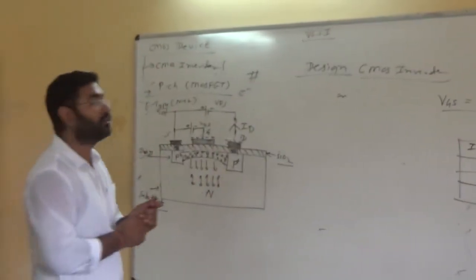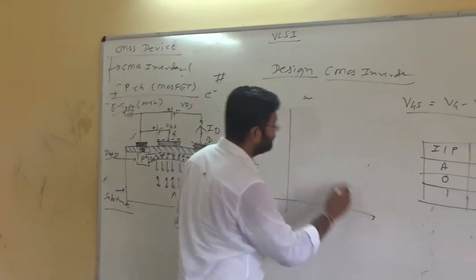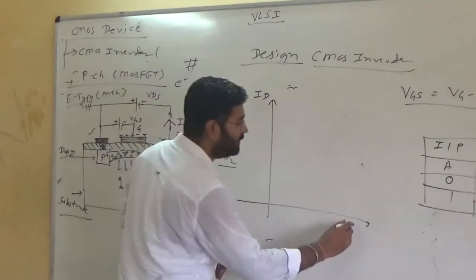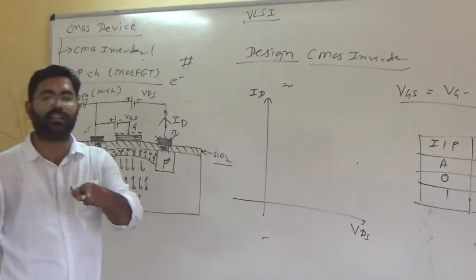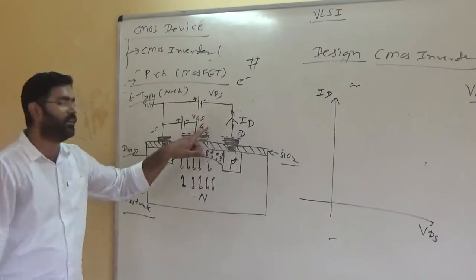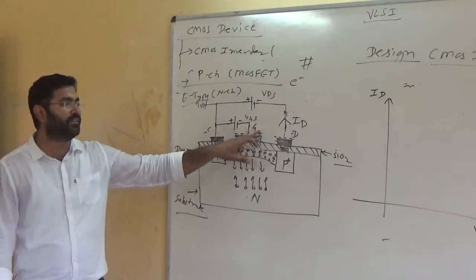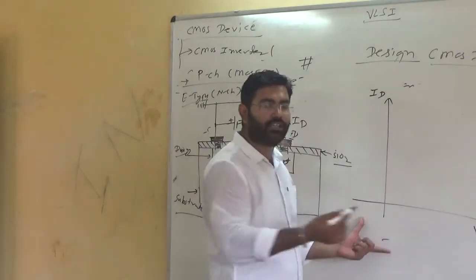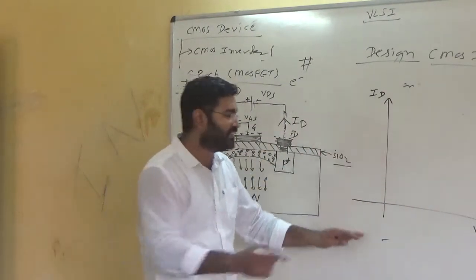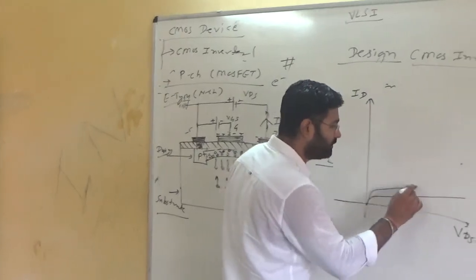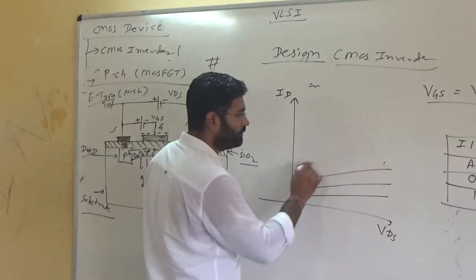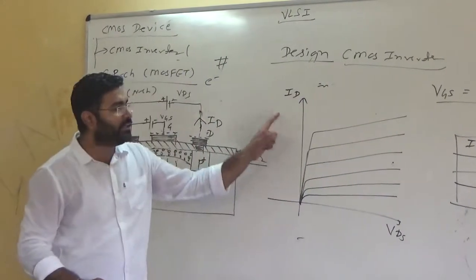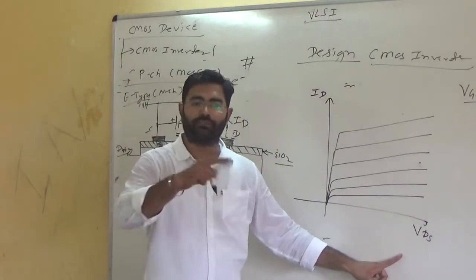To understand this topic, go through the ID-VDS relationship, the relationship between ID and VDS of the MOSFET, with constant VGS. You are giving only VGS, and let's suppose VDS is 0 volt. Practically, in your EDC lab you have done this, I think. So in such a case, you will receive this kind of graph: the ID-VDS relationship with constant VGS.